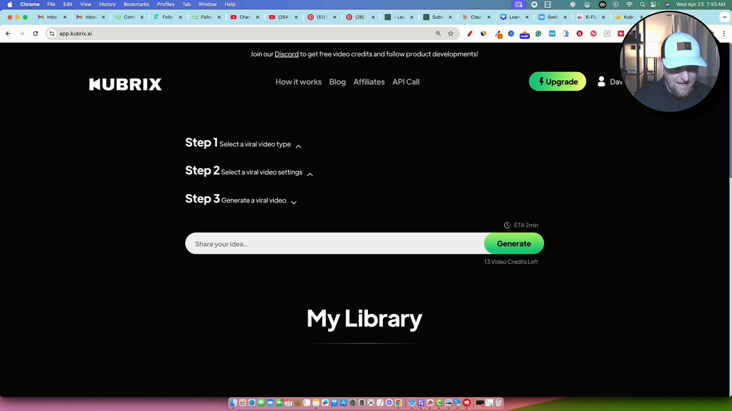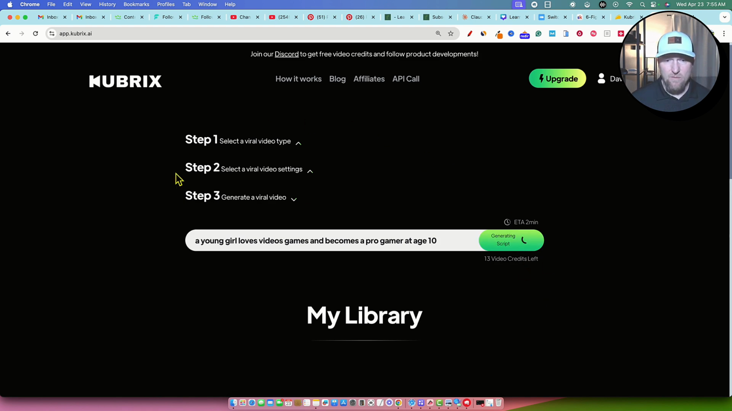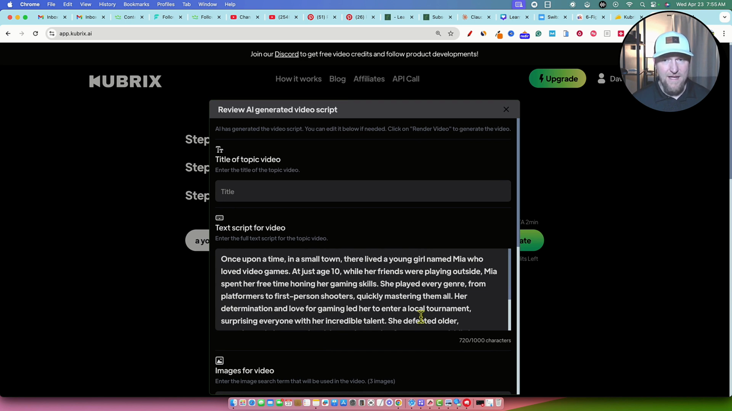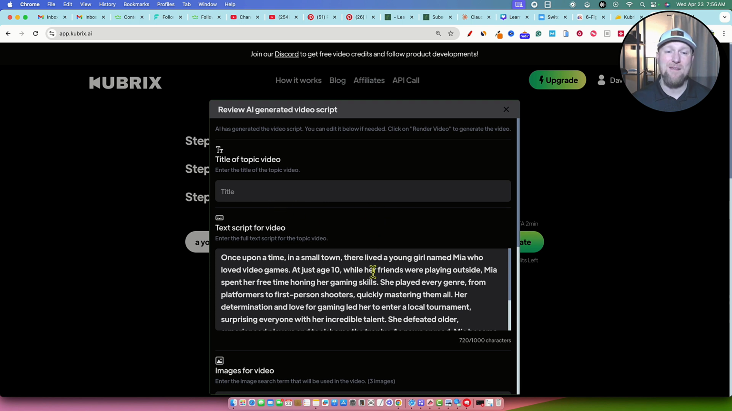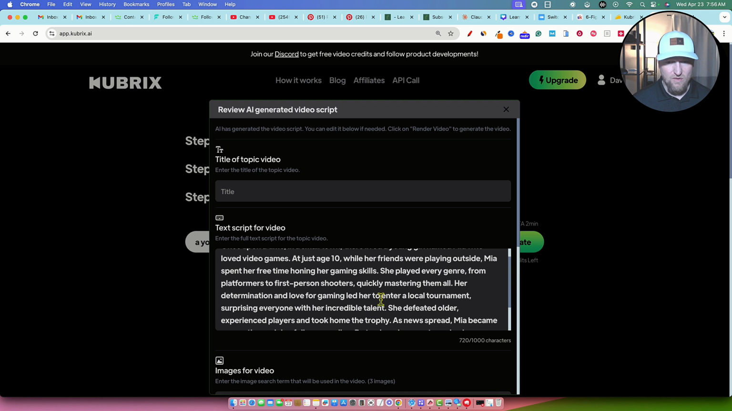So right here, I'm going to say a young girl loves video games and becomes a pro gamer at age 10. That's the story. Let's see what it can do with that. We're going to push the generate button. So now it's generating a script for us, and then we're going to have a pop out right here. Boom, that's fast. And then you're going to have a title. Sometimes it will give us the title right here automatically, and sometimes it doesn't. So that's inconsistent. Right here, I'm going to go and read what the script says.